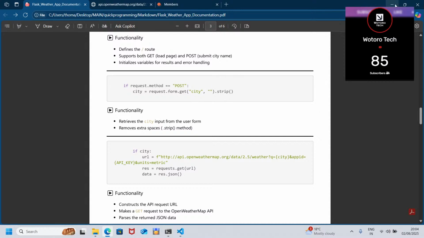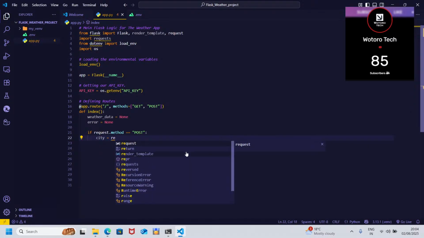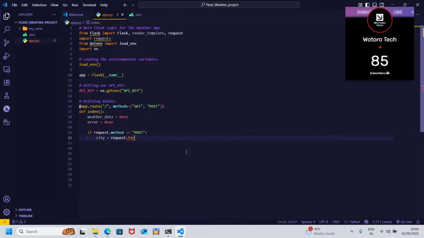So we are going to have request.form.get. Now in Flask, there are two ways to request this. You can say request.form and then put city. This name city should be the one that is for the input. When you go to the HTML input, the name should be city. So this city should correspond to that HTML. So that is one way.